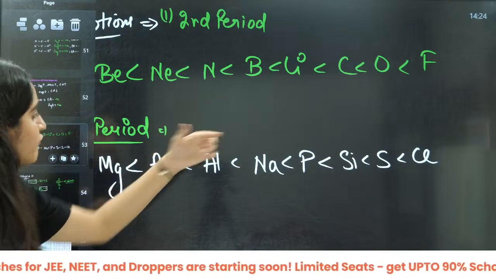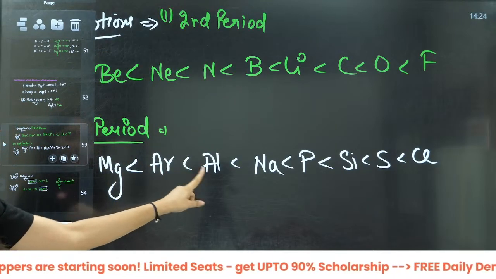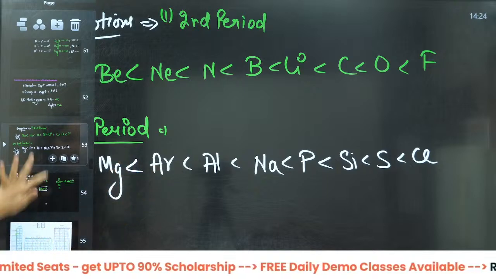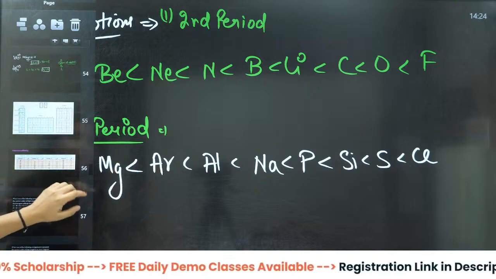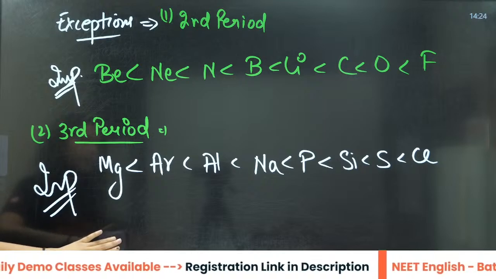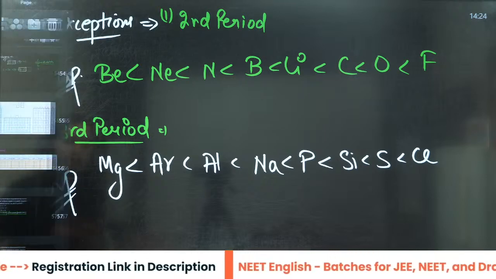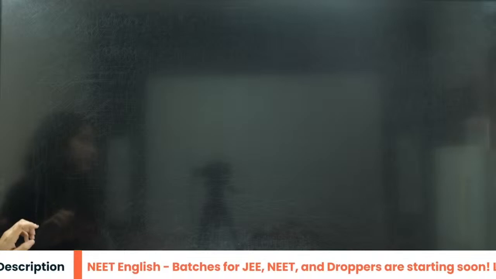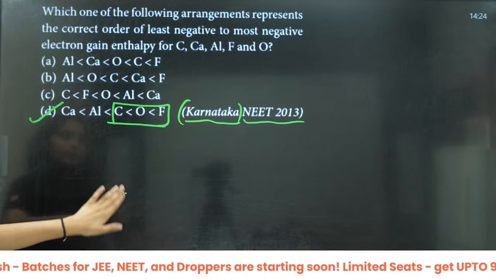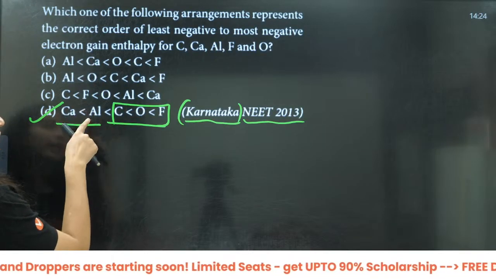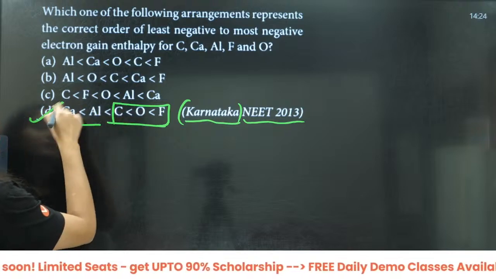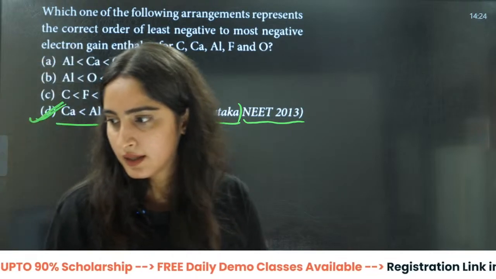So it was COF, then aluminium it was there, right? Aluminium, and then there was magnesium. So it should be calcium, right? So it should be like this. So you can write here that aluminium, then COF, from there you can answer it that D is the correct answer, right?